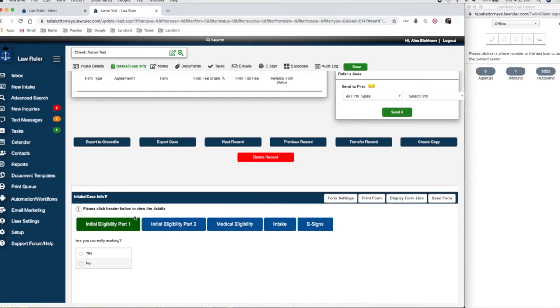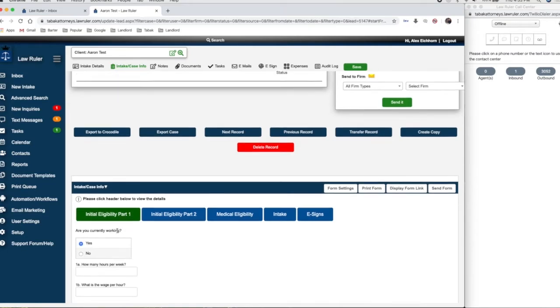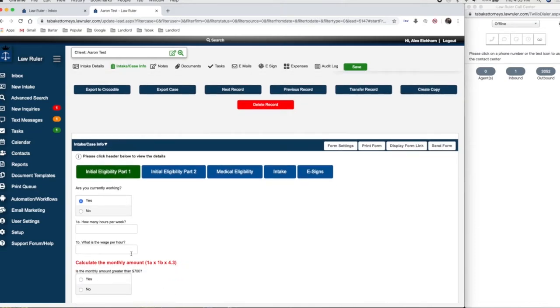For our purposes, if an individual is making more than $700 earned income, they're going to be ineligible for our help. To get to this number, we're multiplying the number of hours per week that they're working by their wage per hour. So let's say they're working 10 hours per week, and they're making $10 an hour.